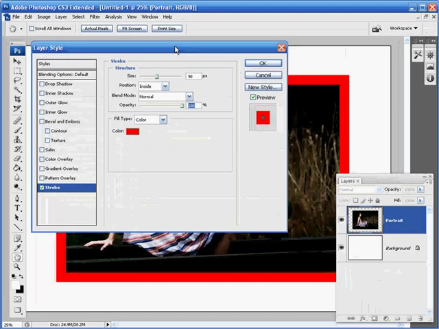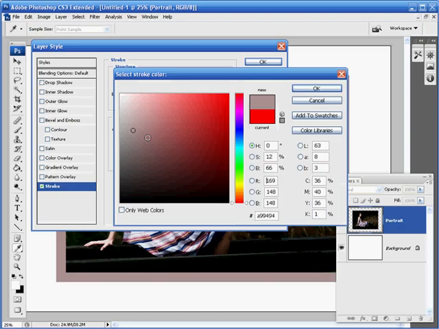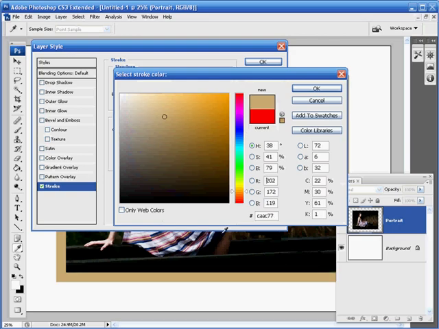It's very easy to change the colour of the stroke, and I'm just going to move the layer styles dialog up to the top left a little, and just double click on the red area, and that will load up the colour picker. Here we can use the colour picker to pick a colour from the image if we'd like to, but in this instance I'm just going to type in a very specific colour into this colour values box down at the bottom, and I'm just going to type in D8, D8, D8, and that will give us a nice light grey stroke around the outside of the portrait. Once you've done that, you can move up and hit OK.